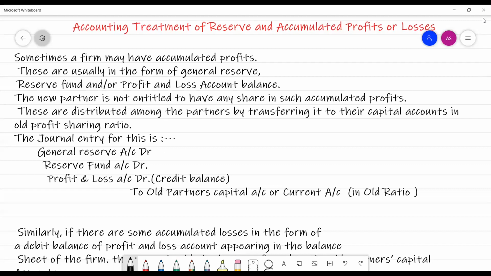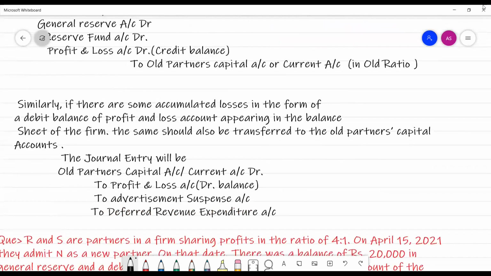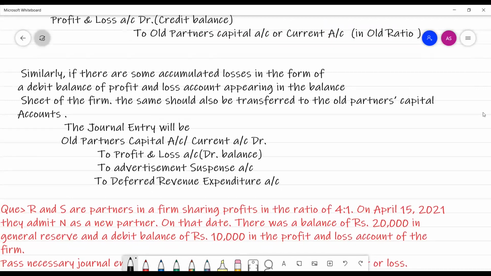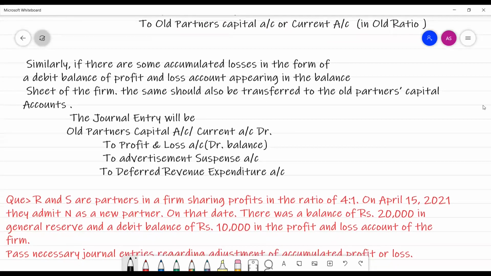Similarly, if there are some accumulated losses in the form of a debit balance of profit and loss account appearing in the balance sheet, the same should be transferred to the old partners' capital accounts. The entry would be: old partners' capital account debit, to profit and loss account debit balance, to advertisement suspense account, to deferred revenue expenditure account. If these are in the balance sheet, these should be written off from the old partners' capital accounts.